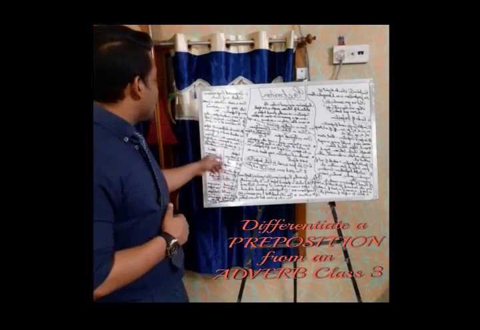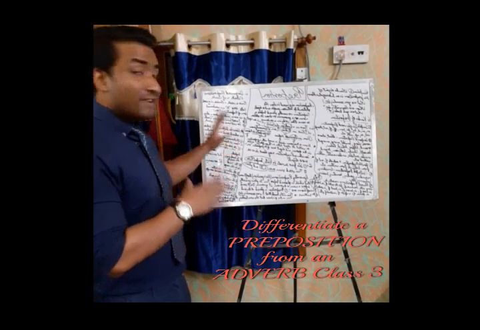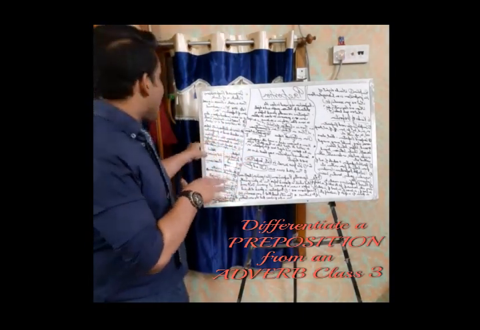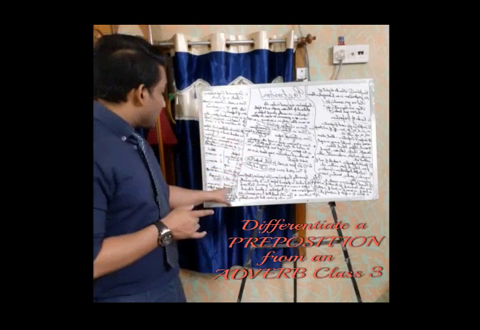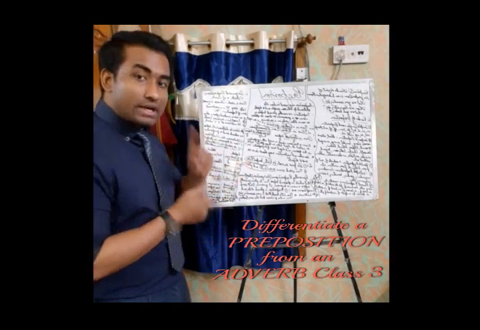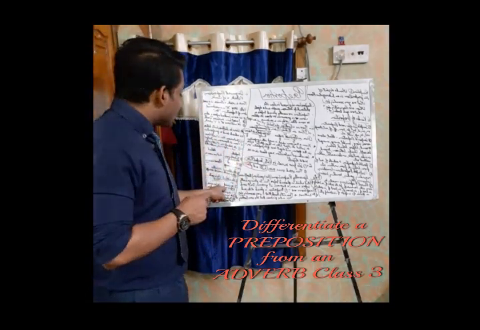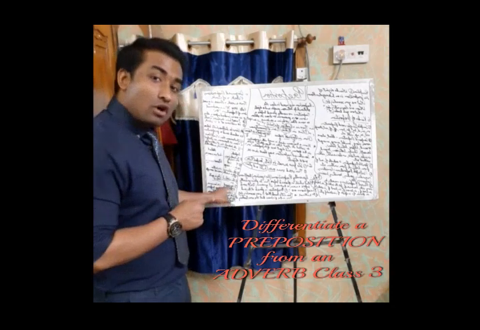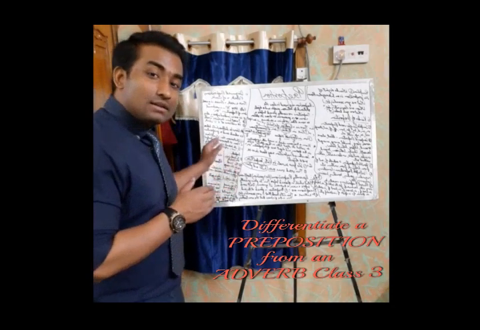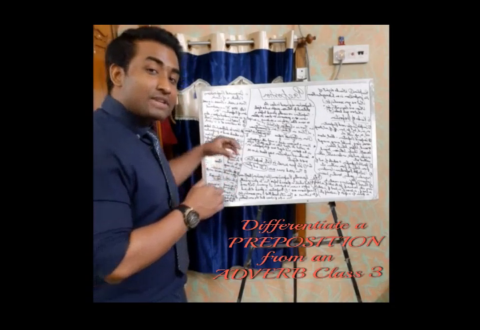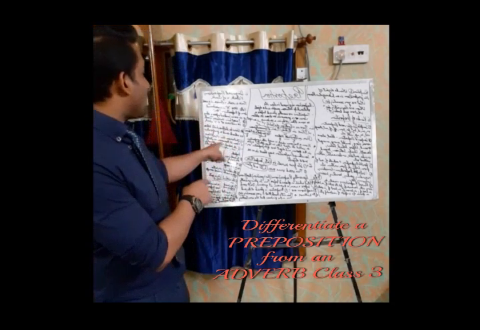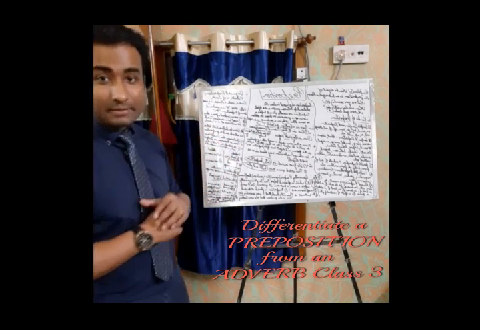Like I'll again explain, as I told you, if it is a preposition then it will have a noun or pronoun as its object. So to understand whether before is a preposition, you can see that there is a pronoun, me, after it. So obviously it's a preposition, because it has a pronoun as its object, which is me.